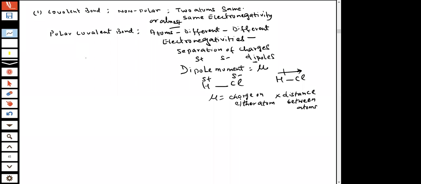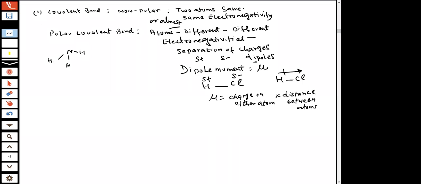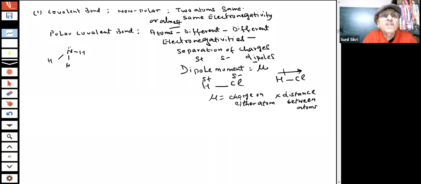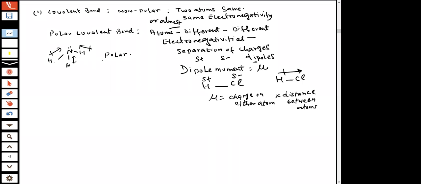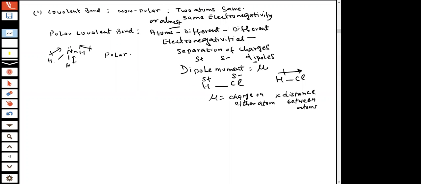There are so many examples, whatever you want to take. If I take NH3 also, students, you have already seen the shape of NH3. There is a lone pair of electrons also. You will see that nitrogen is more electronegative than hydrogen. So what will happen, students? It will attract the electrons more strongly towards itself. And this molecule is polar. Nitrogen will acquire a partial negative charge, and hydrogen will acquire a partial positive charge.